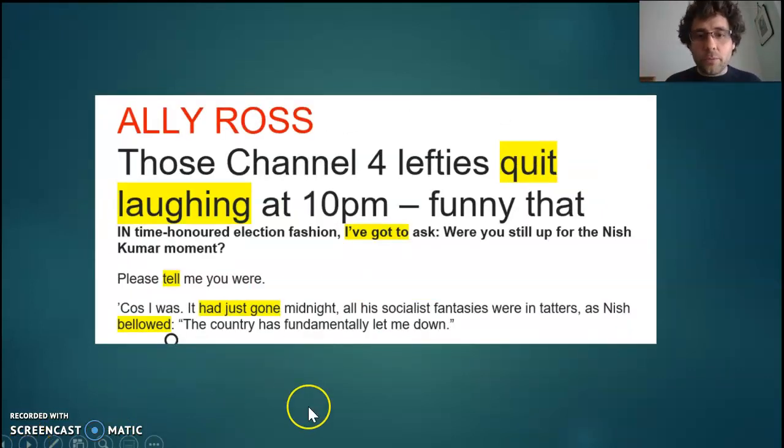And finally, the example from The Sun, the review. That first one, those Channel 4 lefties quit laughing at 10 p.m. That's a great example there, I think, because it's in past tense, but I think that's one that's using progressive aspects. It's a weird one because it's not saying they were laughing. It doesn't use the auxiliary. It's a weird verb construction that they quit laughing, but it throws us into that moment right at 10 p.m. where that stopped. So that adverb of time at 10 p.m. shows us the exact moment when it changed.